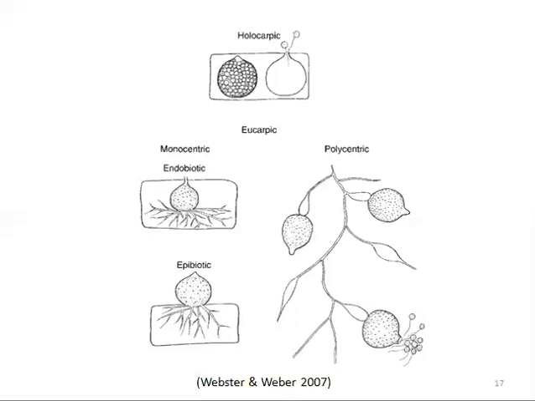Now consider the eucarpic thallus. All three of these images show the eucarpic thallus. This is a eucarpic thallus and this is also a eucarpic thallus. The thallus is differentiated into organs of reproduction, for example the sporangia, that arise from the vegetative part, which often consists of rhizoids.